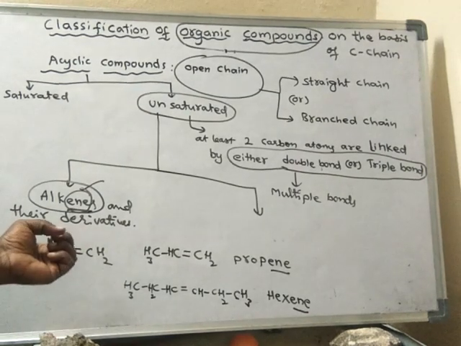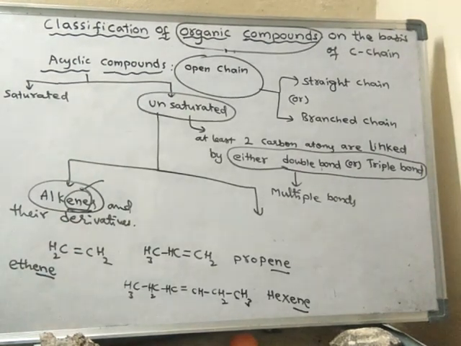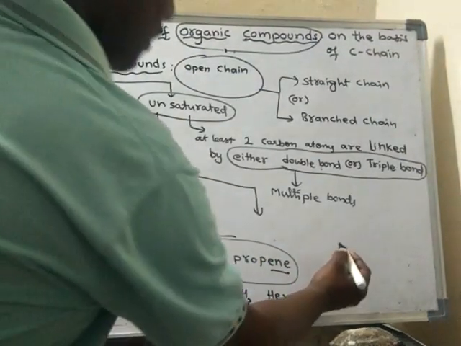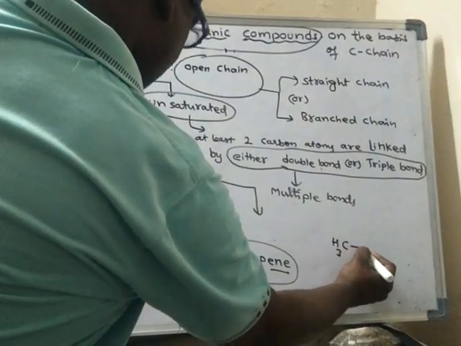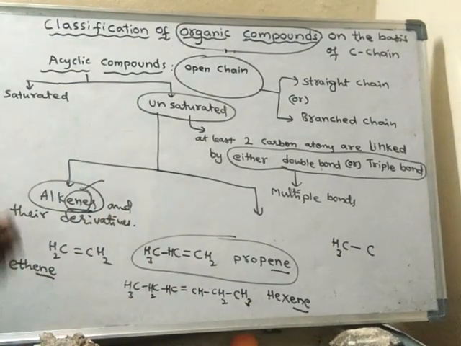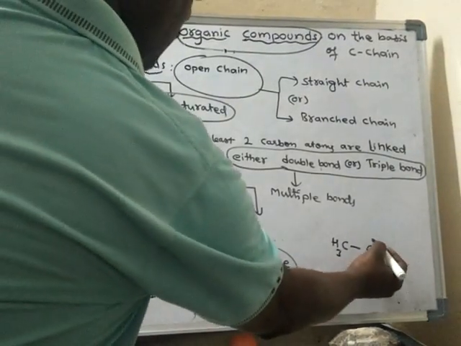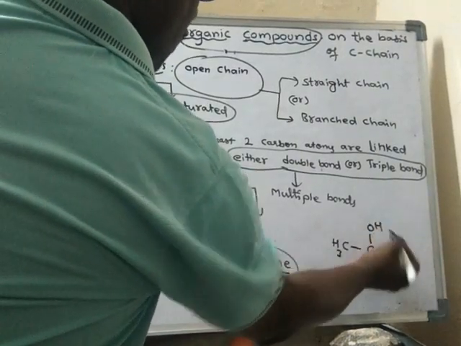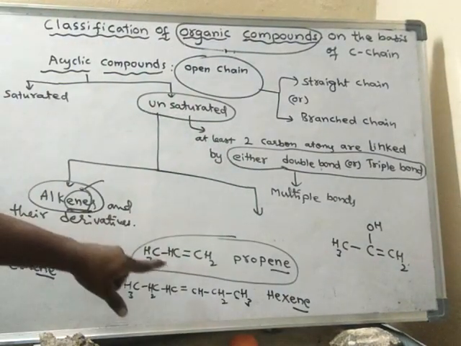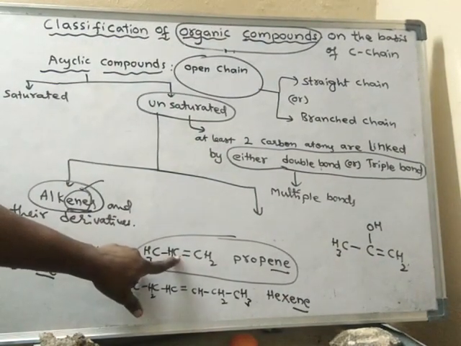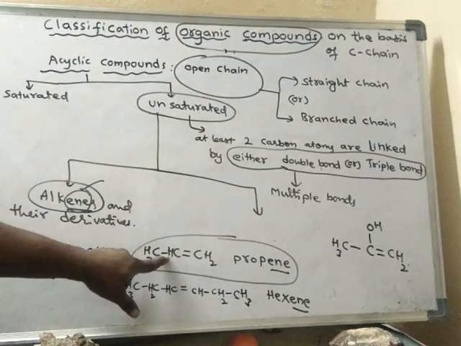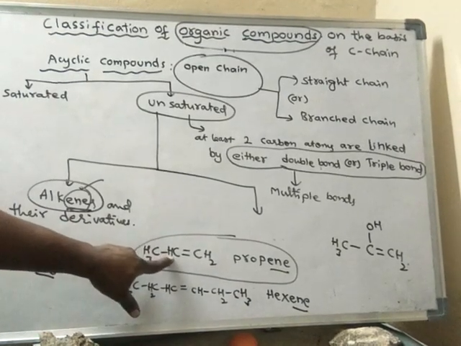Derivative. What is a derivative? A derivative of an alkene. Suppose I take propene, CH3, and I replace any hydrogen with any other atom. For example, if I replace this hydrogen by some other atom or group of atoms. This carbon has 2 bonds with the neighboring carbon, 1 bond with another carbon, and 1 bond with the hydrogen.